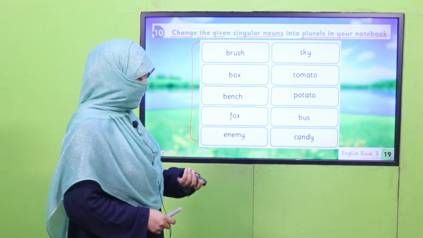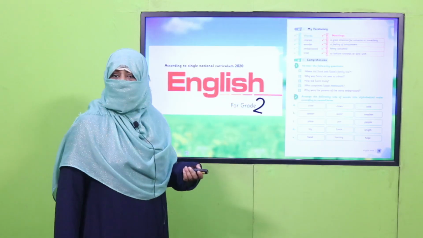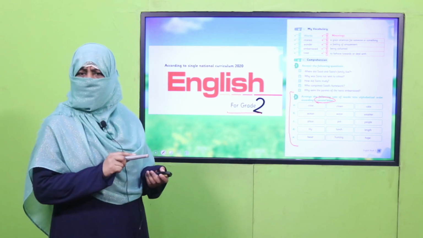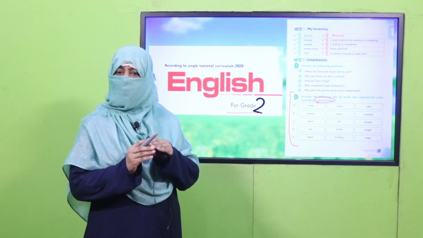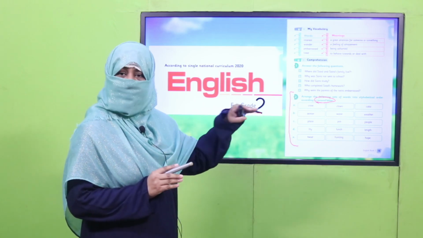And my dear children, it's time to learn another concept. In your previous class, English for grade 2, I hope you remember I taught you arranging the words according to second letter, alphabetical order. So do you remember what is alphabetical order? Yes, the way we arrange the words as they come in ABC, that is alphabetical order.